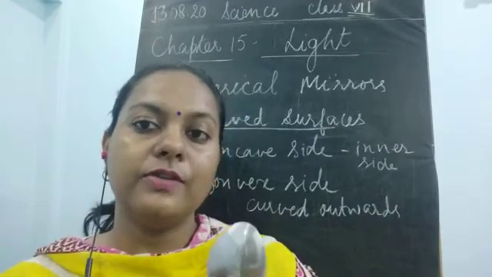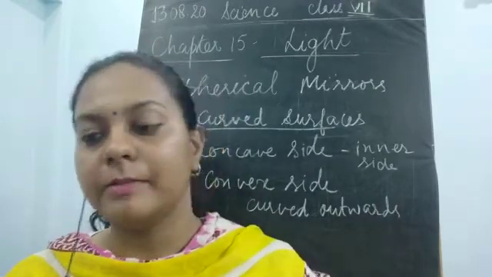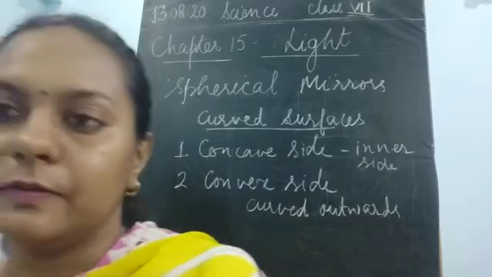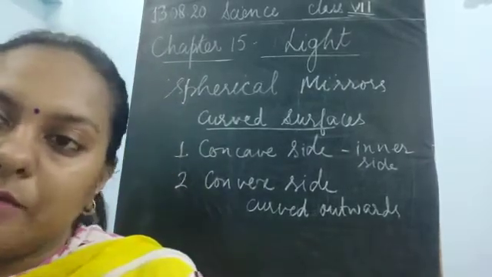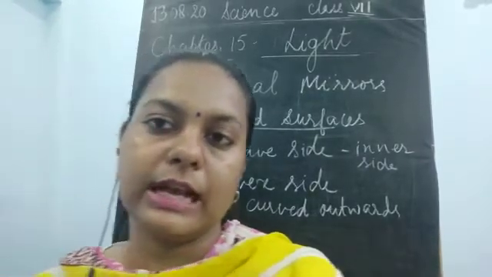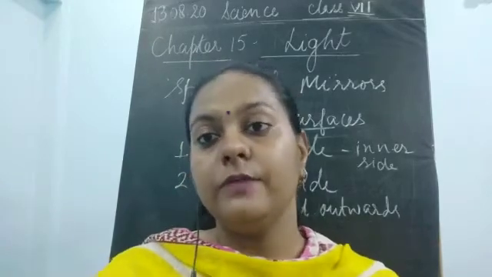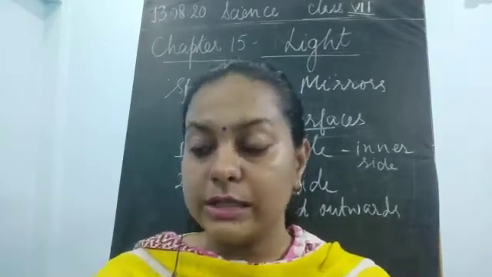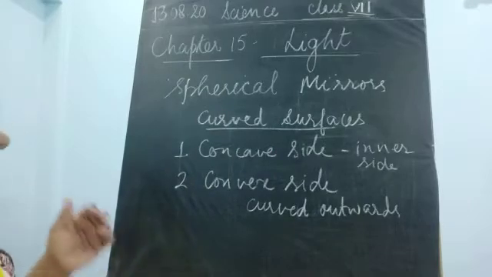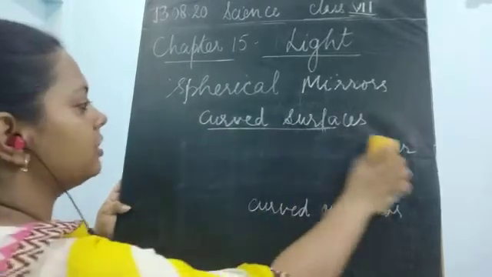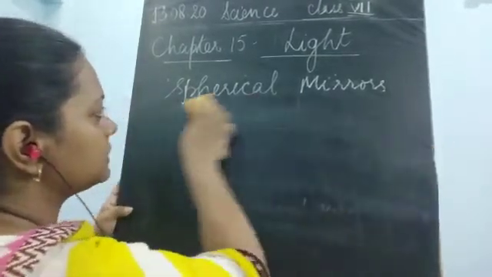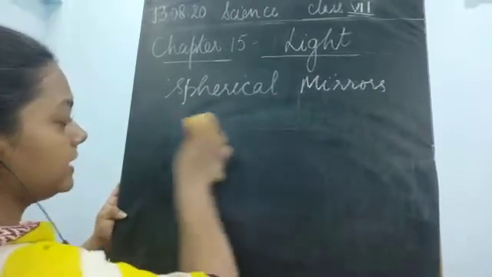Now if you see the images in the front side and the back side, that also becomes different. Now children, this was very easy for us to understand using the spoon. But what if you need to draw it scientifically, in your science book or science copy? How would you draw the curved surfaces? How would you draw the concave and the convex mirror?